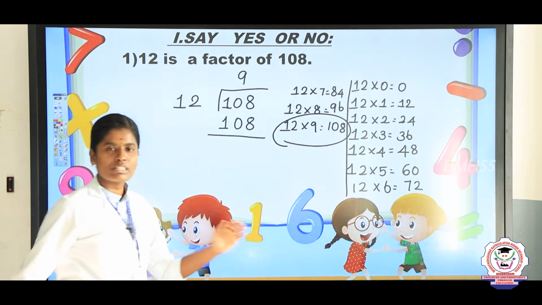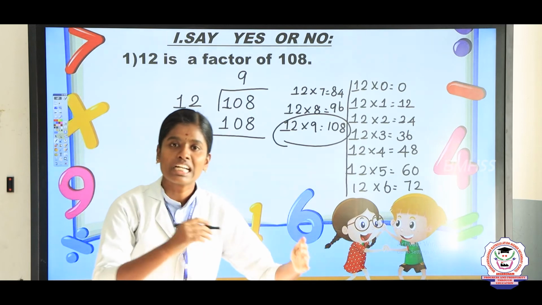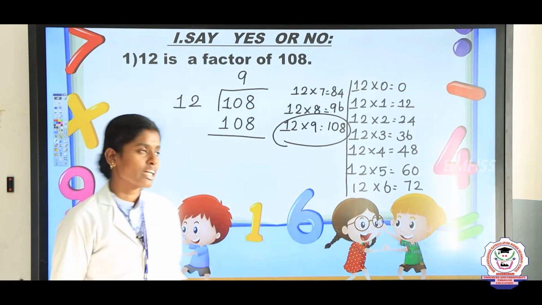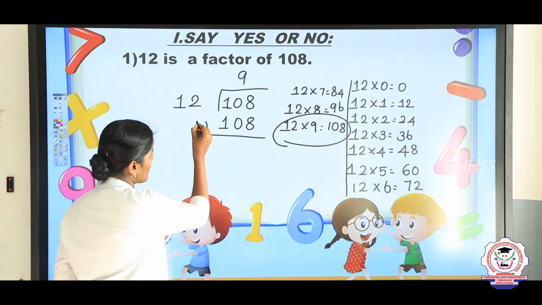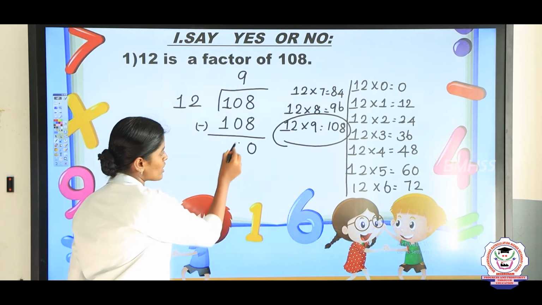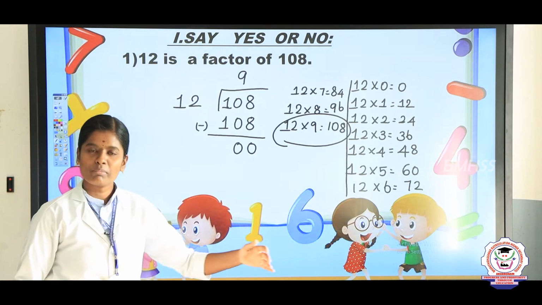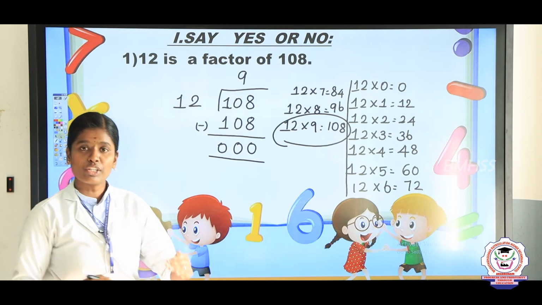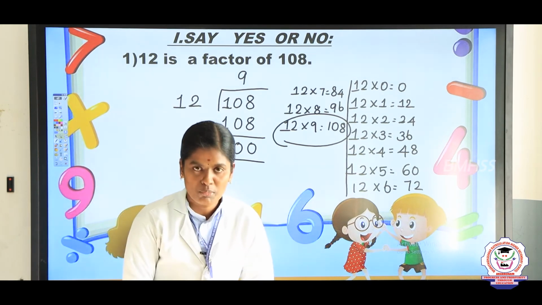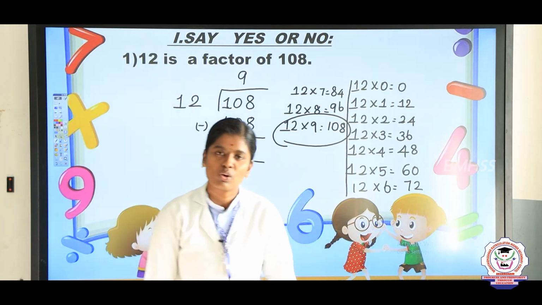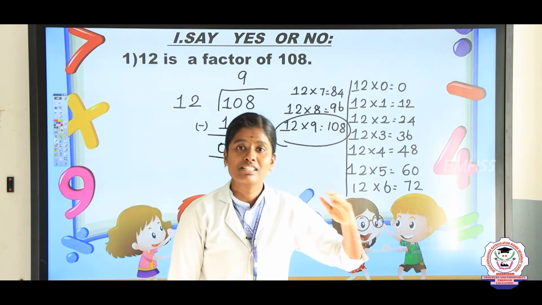So now we are going to subtract this. Why we are subtracting? Means division is a repeated subtraction. So subtract 8 minus 8, the answer is 0. And 0 minus 0, the answer is 0. Again 1 minus 1, the answer is 0. So before itself I said you, in remainder you get 0 means that is yes. In remainder you get non-zero numbers means that is no. So here we got the answer is 0.